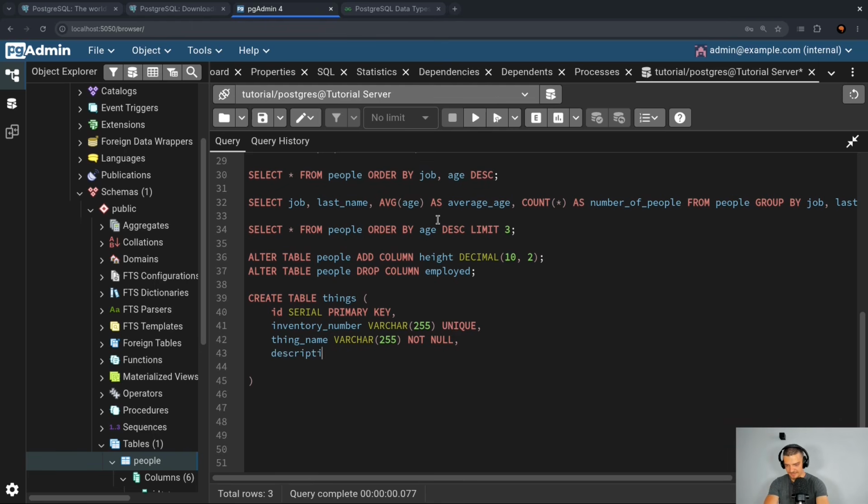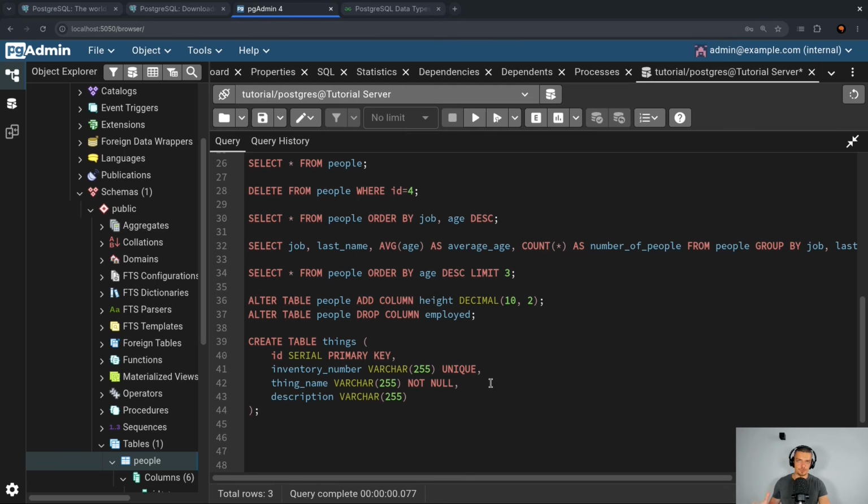And then let's say we have description as well, and this is a VARCHAR(255), but it can be null. Now, how do I model the ownership? How do I say that a thing is owned by a person or a person owns a thing? Now, there's basically three ways to do that.